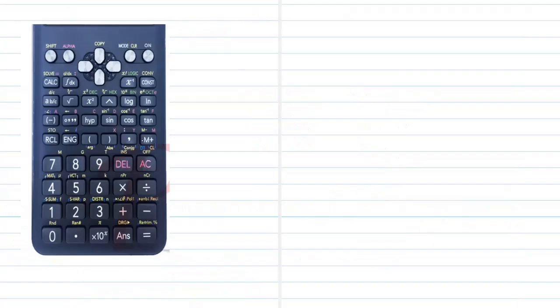So when we have a calculator, we have letters and buttons which are white, yellow and pink in color. Now on top of this division button, you can find something called nCr. So please note, on top of this division we have this nCr, but this is yellow in color. To activate these yellow buttons or yellow actions, what we need to do is, on top of the calculator you have something called the shift button. So after pressing the shift button, if you press this button, then your nCr can be activated.